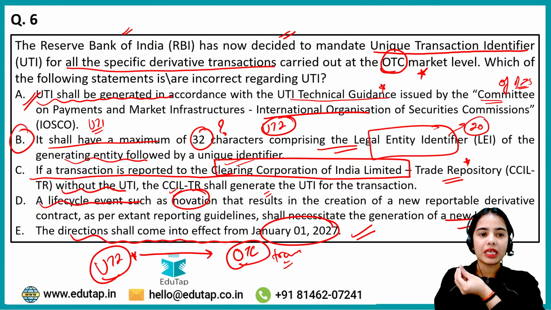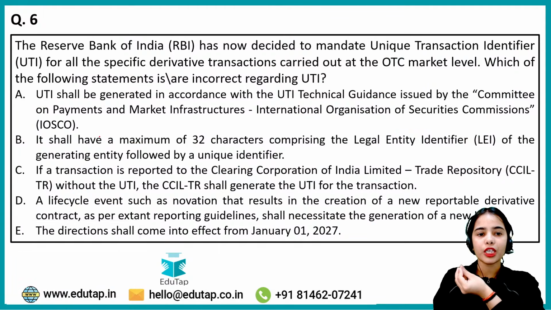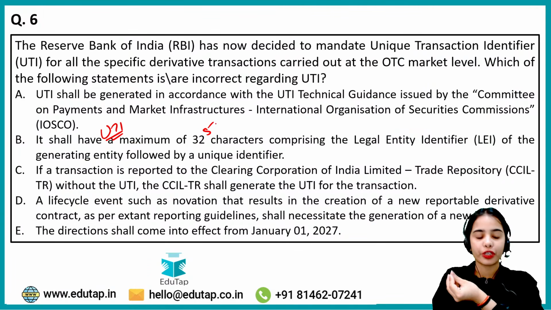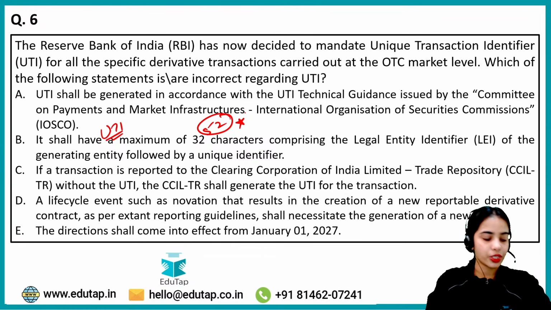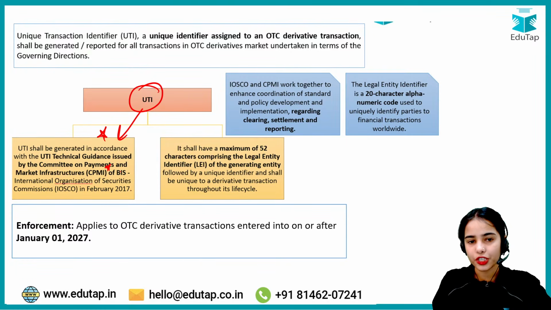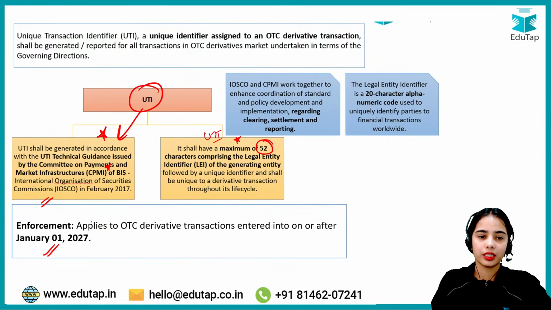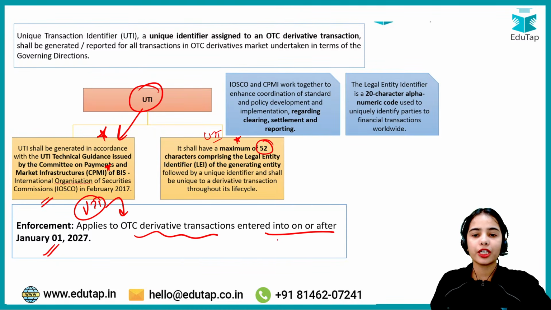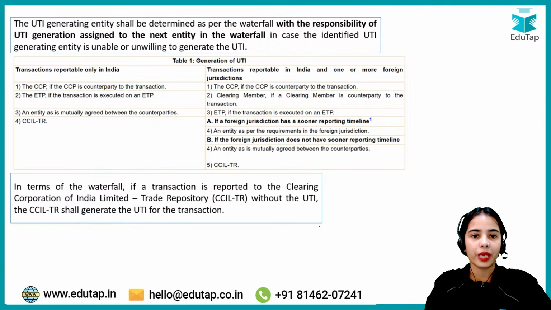Absolutely correct. Okay, so B is the incorrect statement because the UTI shall have the maximum of 52 characters. Okay, so very good Kashish, very good Akshu. 52 characters should be there. Okay, so B is the incorrect statement. UTI shall be generated in accordance to the technical guidance issued by the CPMI of Bank of International Settlement and IOSCO. The UTI shall have a maximum of 52 characters, and the UTI will be applied to OTC derivative transactions entered into on or after January 1, 2027. Okay, so this is the idea.